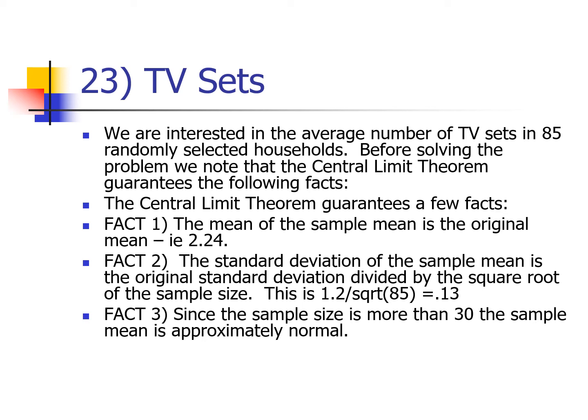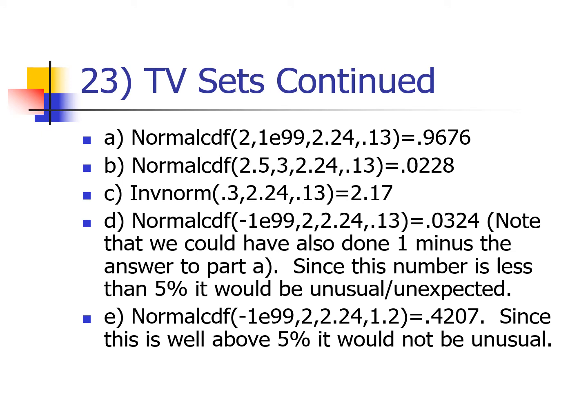Why do we care about that? Well, that's what justifies us using normal CDF and inverse norm on our calculators. And there's all our answers, right? Probability that a household has 2 or more TVs. Probability that on average, the average number of TVs in 85 households, sorry, is between 2.5 and 3. That's about 2%.